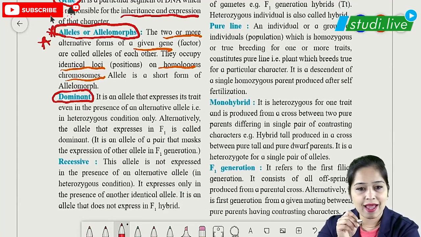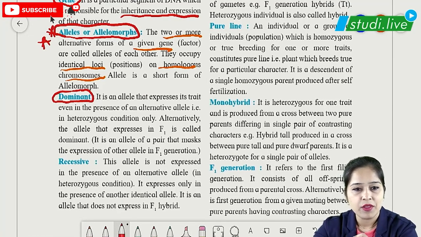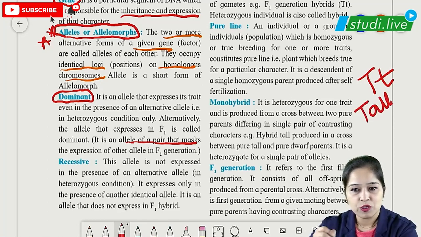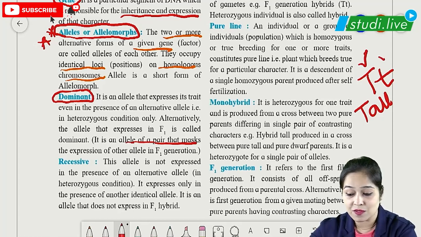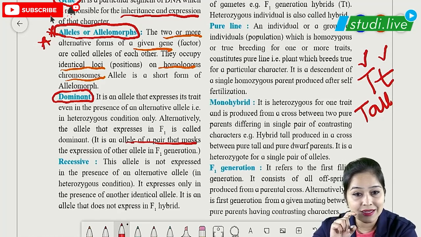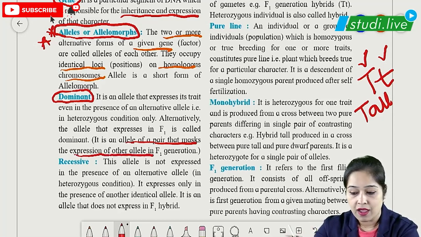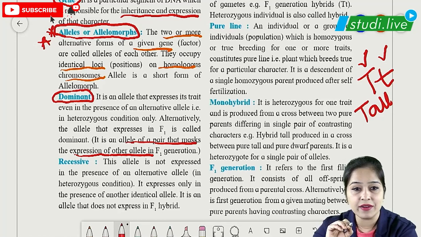Now the next topic we have to remember is dominant. Dominant means the character which hides another character. This is the definition: the allele of a pair. For example, we have capital T and small t. These are two alleles of a pair. Which will be expressed over here? Your tall character will be expressed. So we say that tall T is dominant and small t is recessive. The allele of a pair that masks the expression of the other allele, which is small t, getting hidden. That is why capital T is said to be dominant.